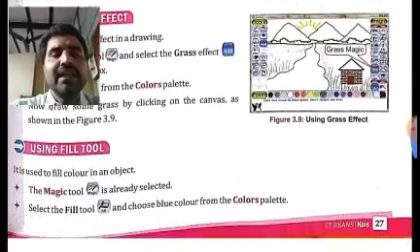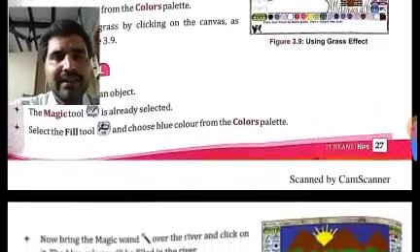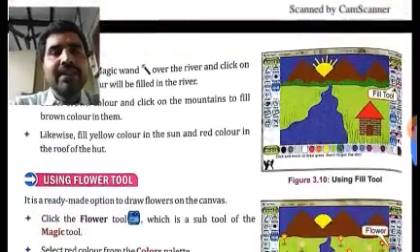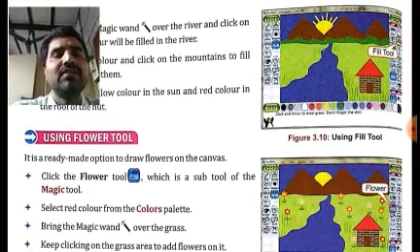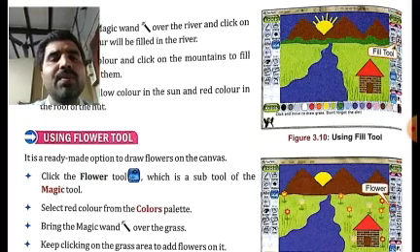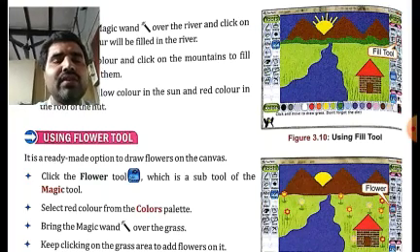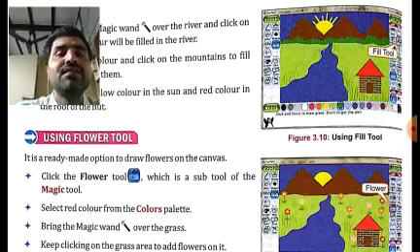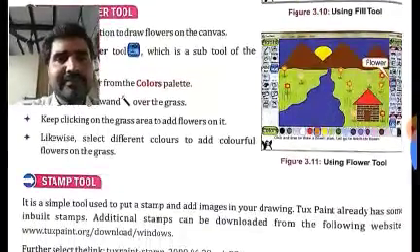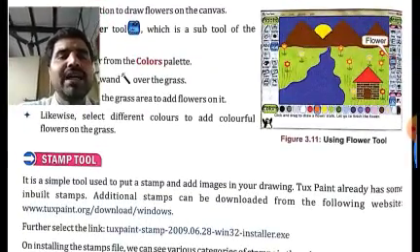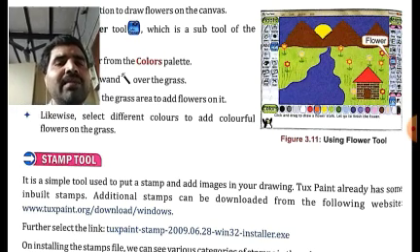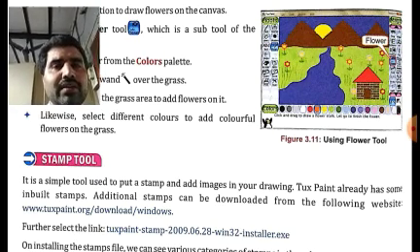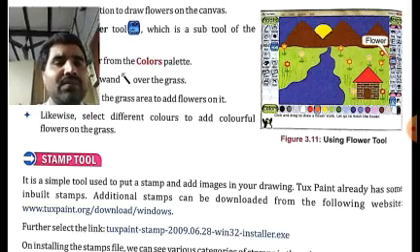Okay. Then again fill tool we have already discussed here. The definition can come. Then flower tool, again, what could be asked? Dash is a ready-made option to draw flowers on the canvas. So what is the correct answer? It is flower tool. Okay. Then stamp tool. What could be asked from stamp tool? Dash is a tool used to put a stamp and add images in your drawing. What's the correct answer? It is the stamp tool.